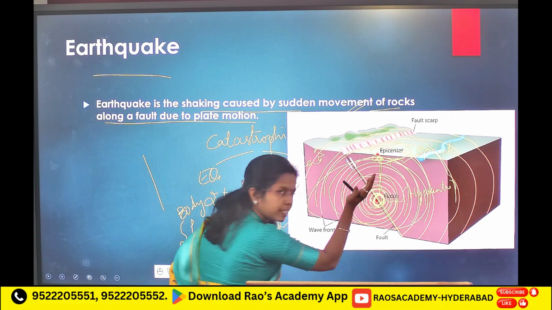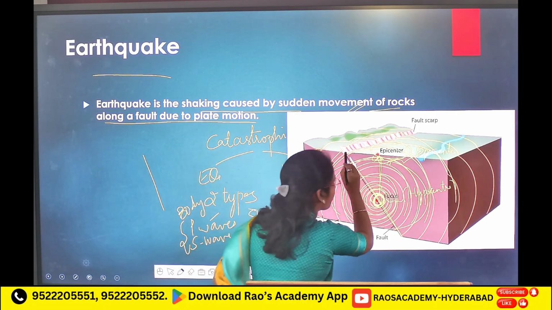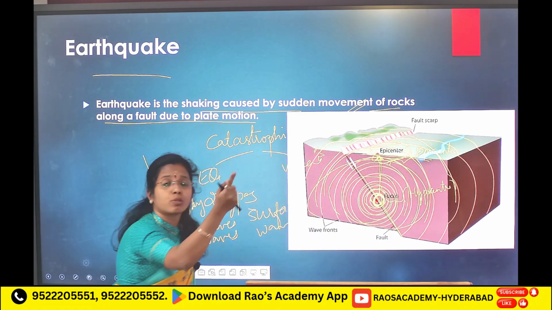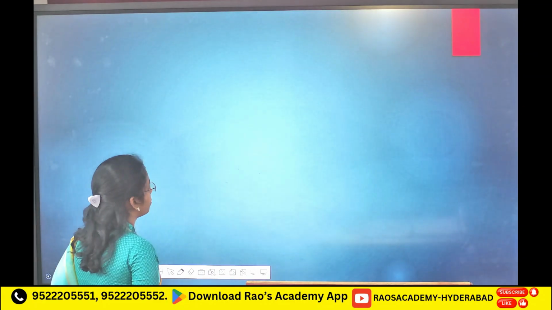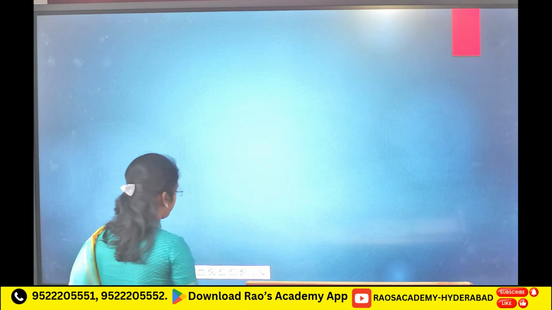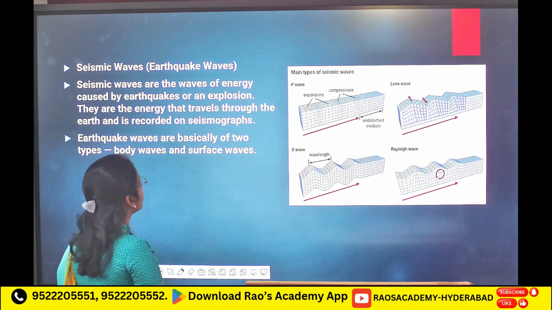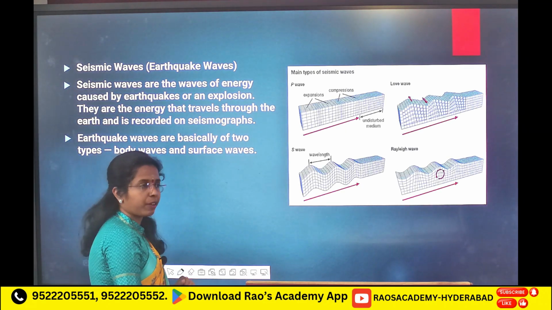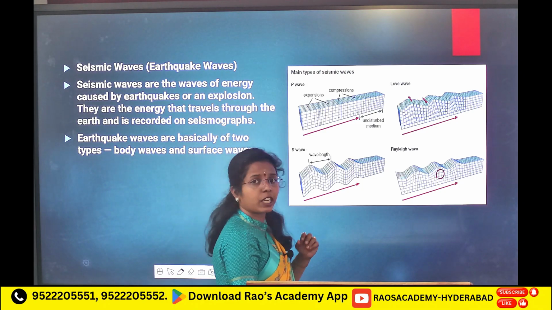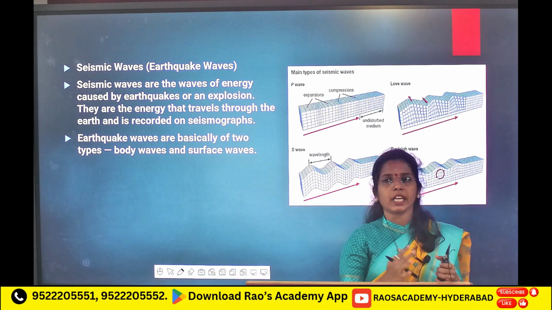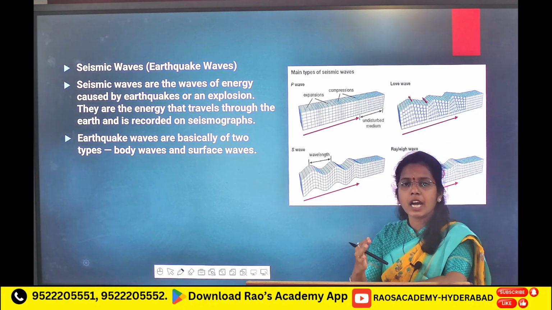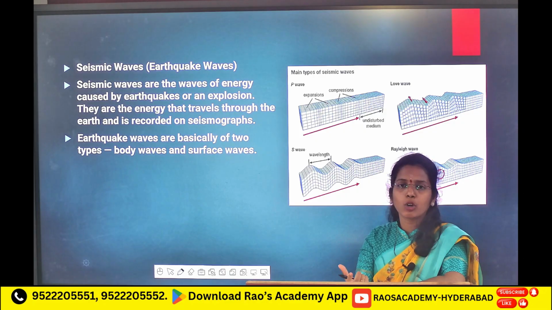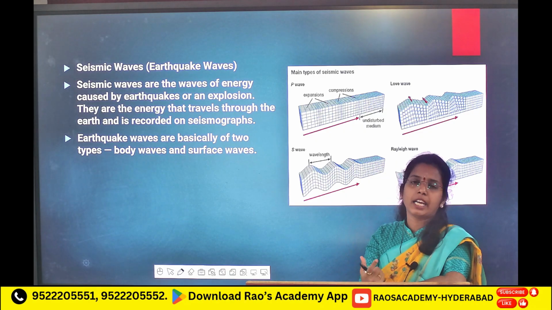Body waves travel inside, and once they touch the surface, they are known as surface waves. These are the main types of seismic waves. We have learned seismic waves in internal structure also. These seismic waves help us understand the internal structure, density, and material composition of the interior layers of the earth.